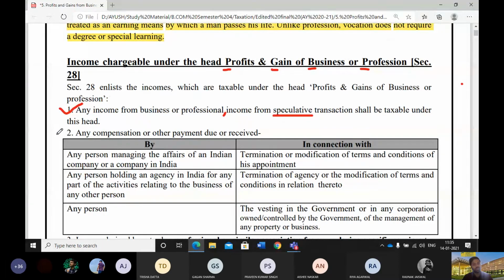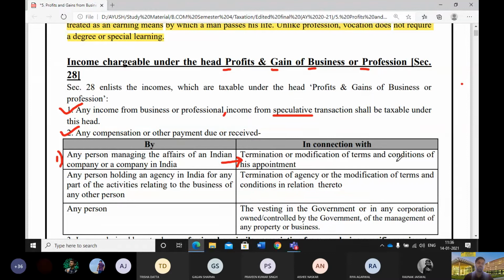The next is any compensation that has been received by a person who is a managing director of a company in India for termination or modification of the terms or conditions of his appointment. For example, if a person is managing the affairs of an Indian company or a company in India, that means it can be a foreign company, and there is some modification or termination of his appointment.